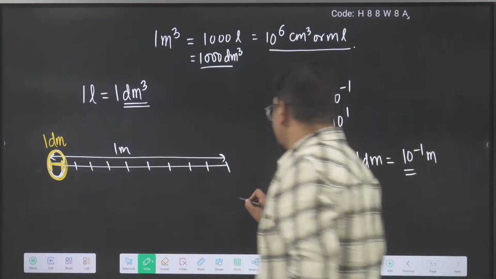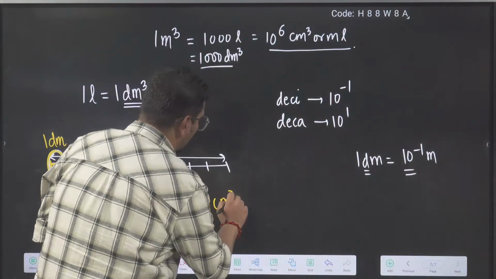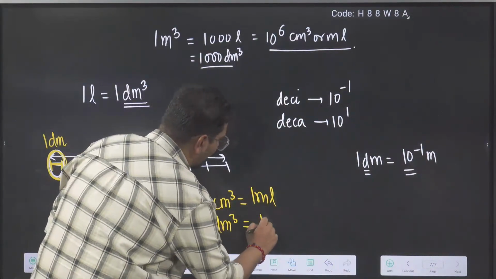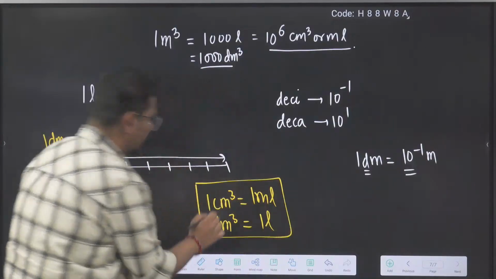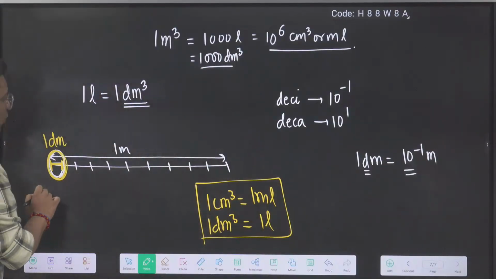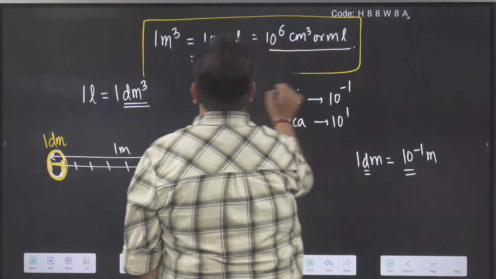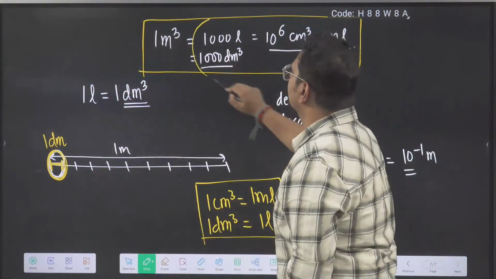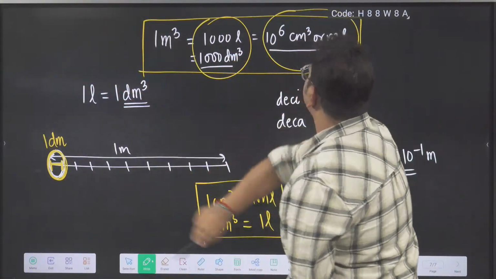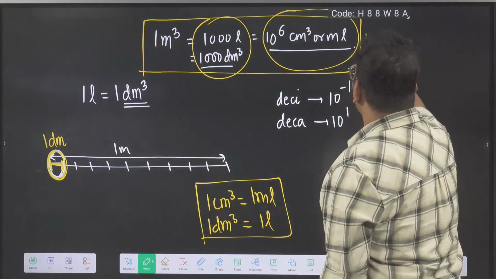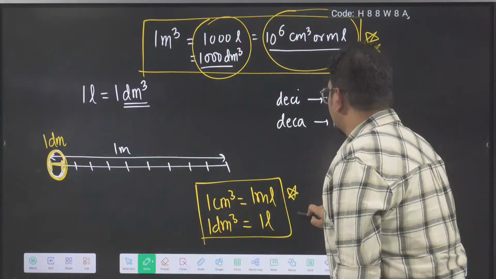1 decimeter. So what did we understand? We understood 1 centimeter cube is 1 ml. 1 decimeter cube is 1 liter. We understood that 1 meter cube is 1000 liter, that is 1000 decimeter cube, which is 10 to the power 6 ml or 10 to the power 6 centimeter cube. These two important things we have understood, and we also understood something about decideca.